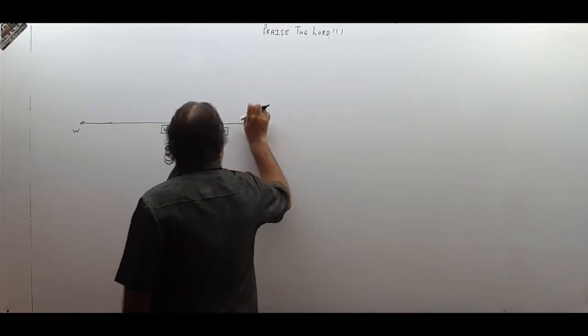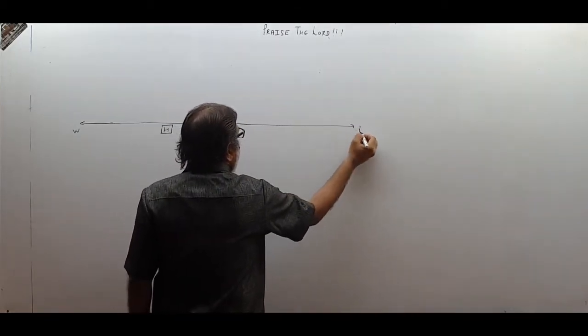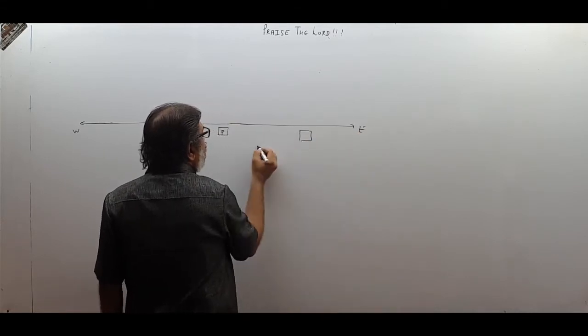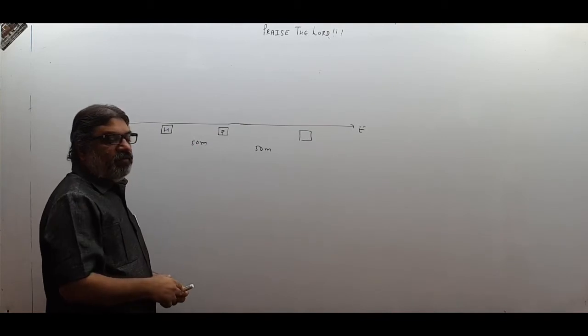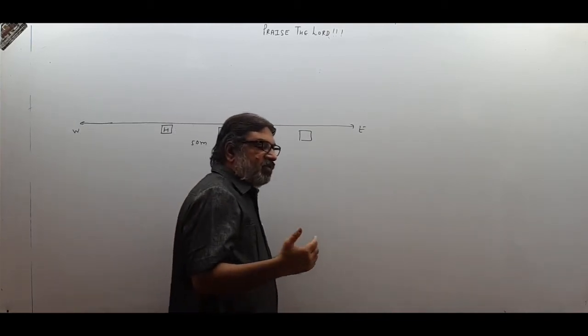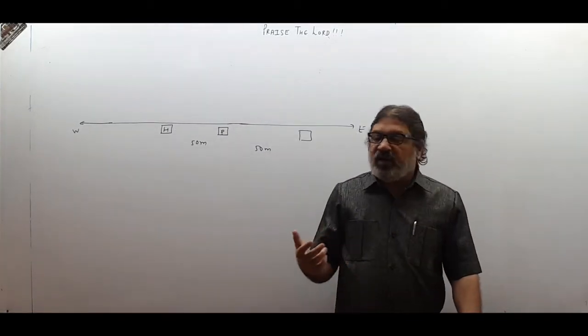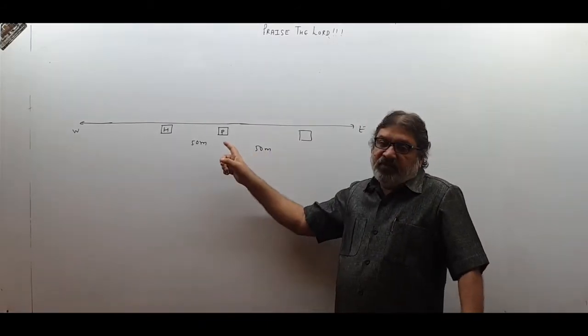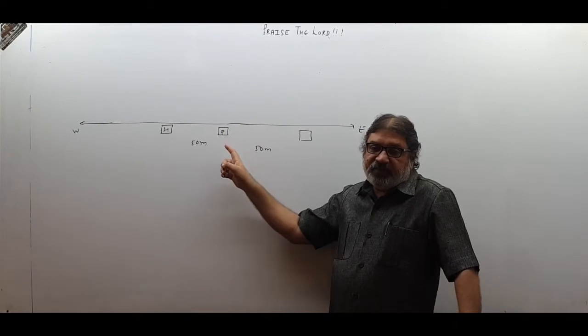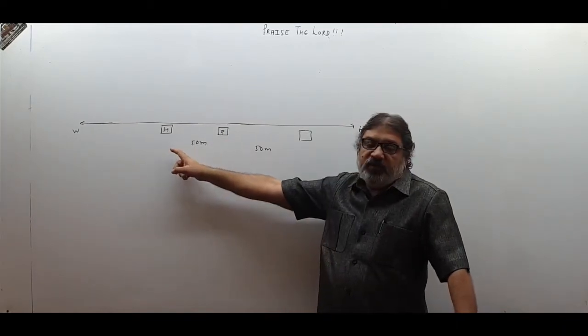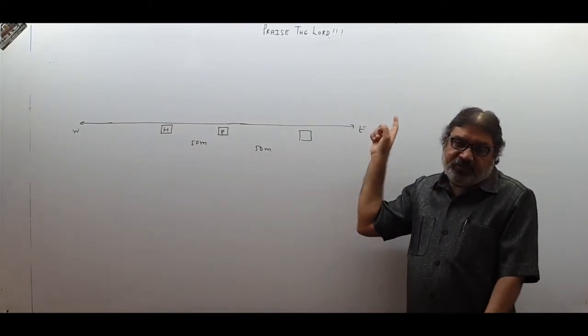But supposedly if I stand over here at a distance of 50 meters, and now I want to say what is the position of the post office, again I will say 50 meters only. But now I will say towards west. Now the post office with respect to this point is towards west. From the other point it was 50 meters towards the eastern direction.